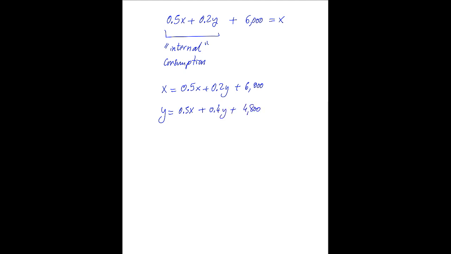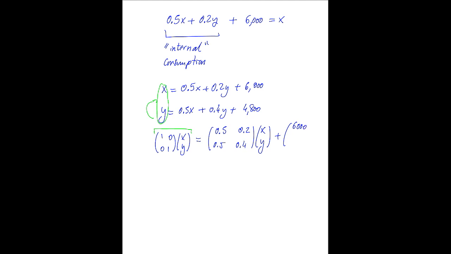So now the solution is using the inverse matrix. Remember, simply, the identity matrix 1, 0, 0, 1 times (X, Y) equals this part here, which is the matrix 0.5, 0.2, 0.5, 0.4 times (X, Y) plus the external demand.